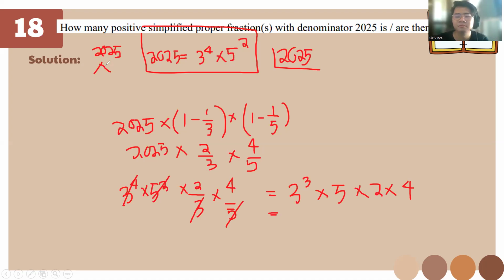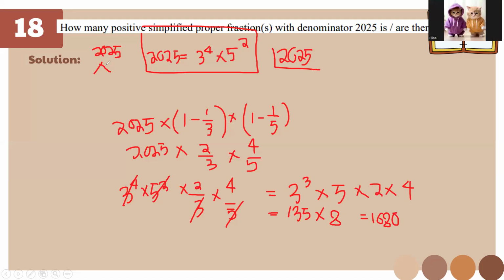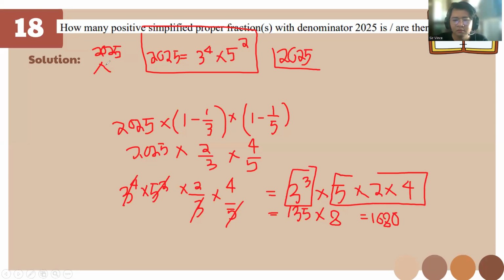How much is 3 cube? 27. And multiplied by 5 is 27 times 5, 135. We just call 2 times 4 as 40, or just times 8 right away. So can we just have 27 times 5 times 8, so can we just have 27 times 40? Oh yeah, 27 times 40.